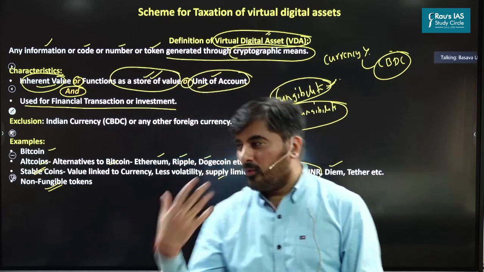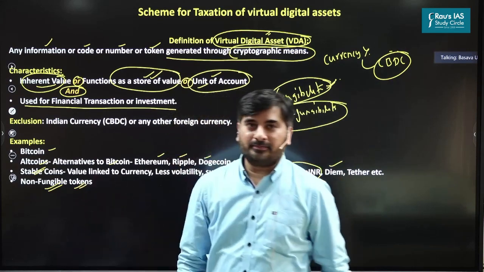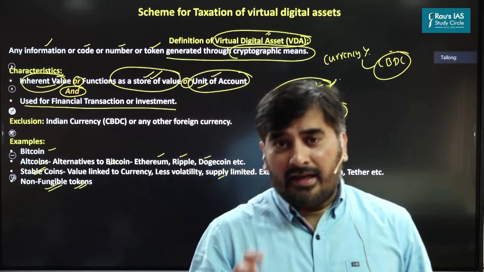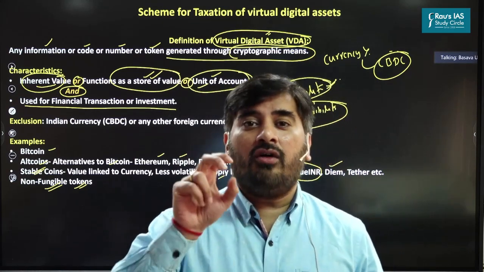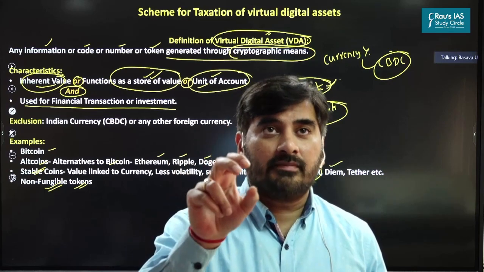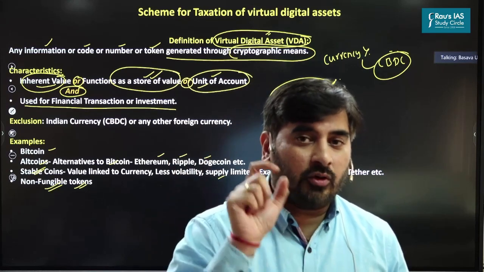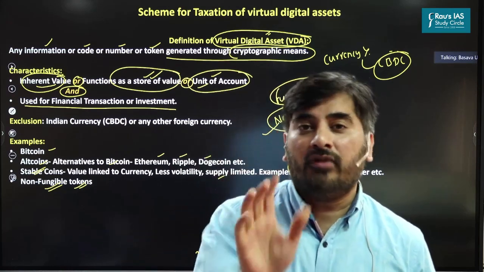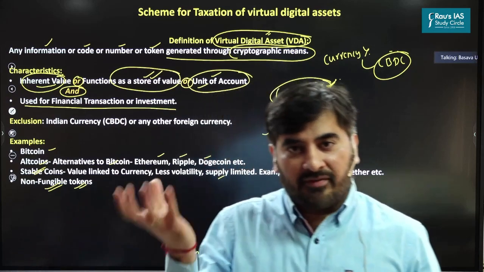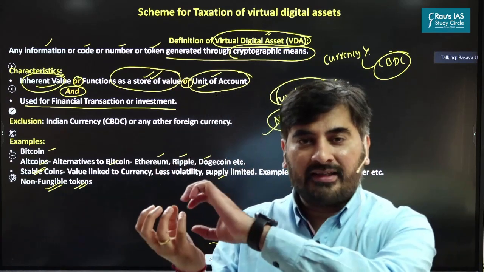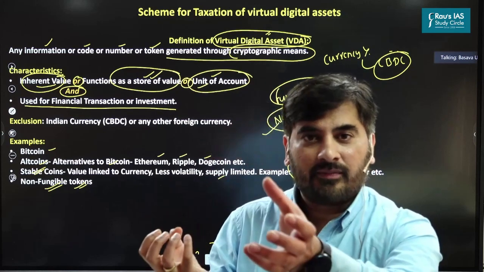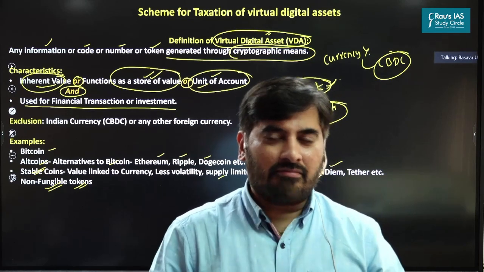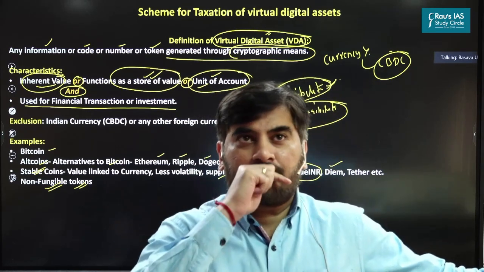But the question is, what do you mean by non-fungible tokens then? Non-fungible tokens are the digital representation of the most unique things in the world. I repeat, non-fungible tokens are the digital representation of the most unique things in the world. So something which is unique, which people like, that unique thing is converted into a digital format, and that becomes a non-fungible token. You must be thinking, sir, can you give some examples on this?